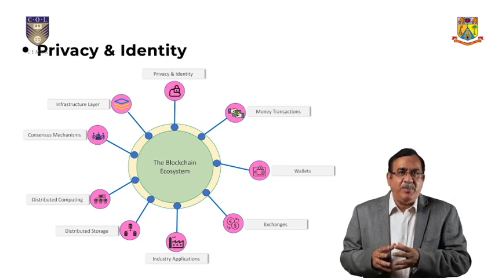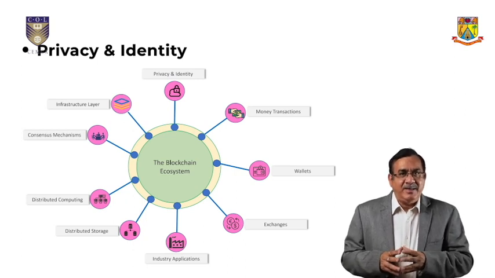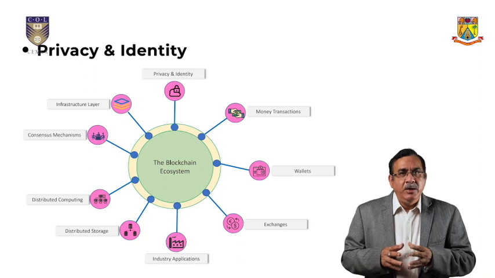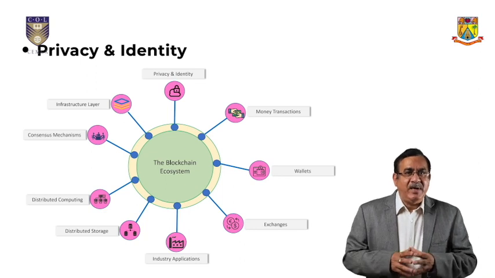Internet users' data is kept private and personal. Examples include Sovrin, uPort, Civic, and Blockstack.